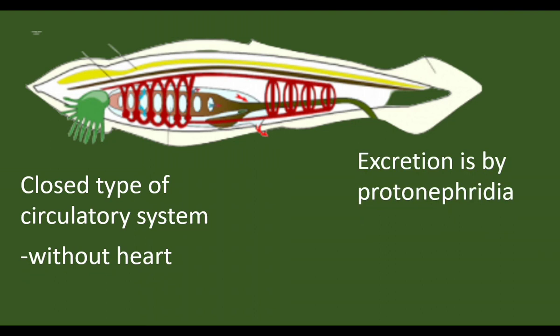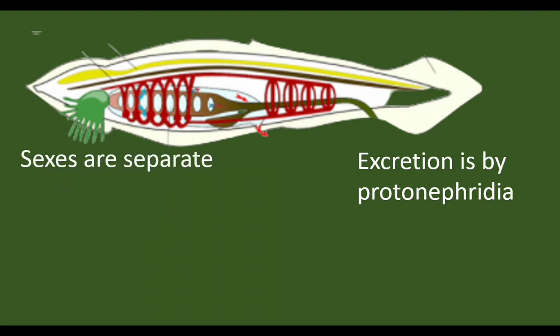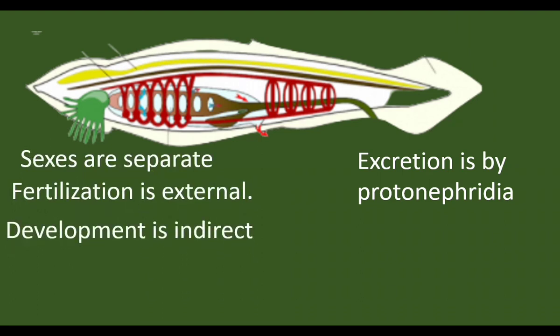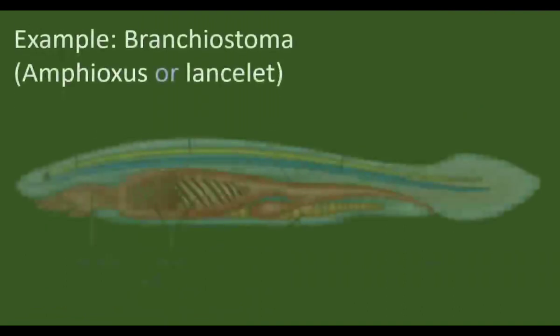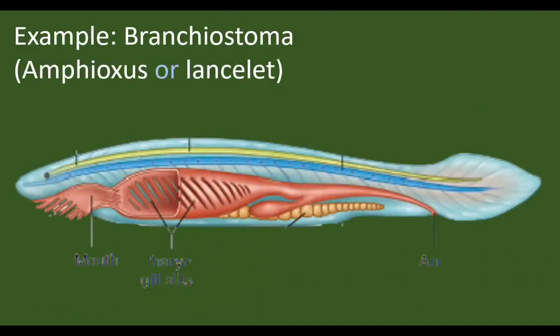Excretion is by protonephridia. Protonephridia are a primitive type of nephridia found in lower grade invertebrates. There are separate male and female individuals. Fertilization takes place in water. Development is indirect. Here also a larval form is there. The larval form is a free swimming larva. Examples: Branchiostoma. The common name is Amphioxus or lancelet.